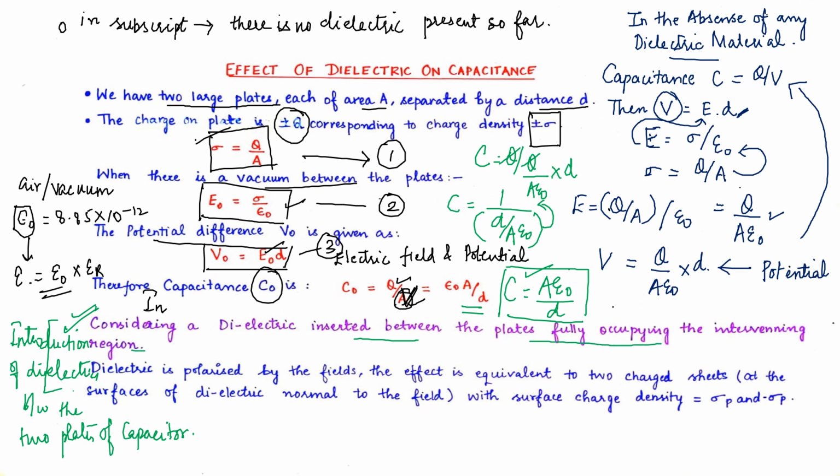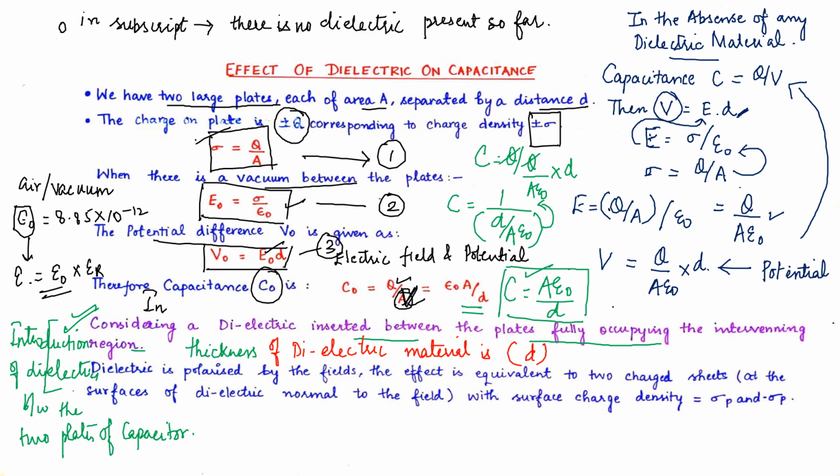Fully occupying implies that the thickness of the dielectric material is D. Why D? Because we have seen that D is the separation between plate 1 and plate 2 of the capacitor. So, as they say, the intervening space is totally occupied by the dielectric. We can conclude that the dielectric has a thickness of D. Hope you got it.